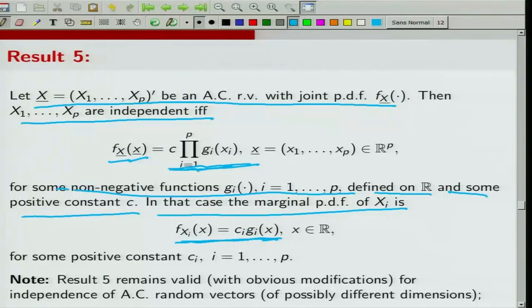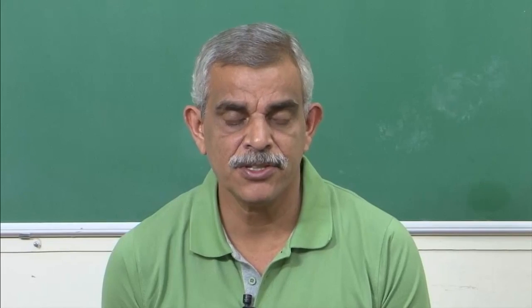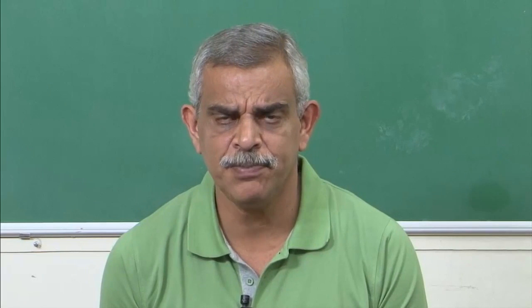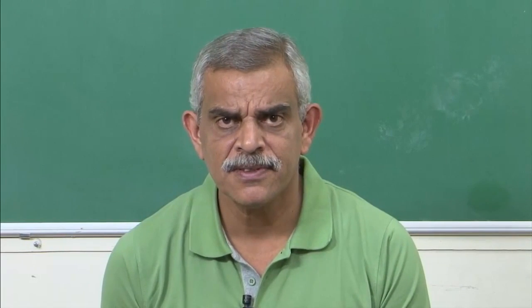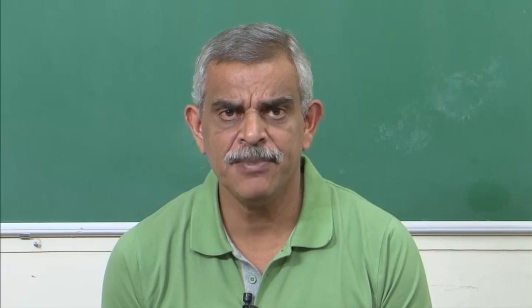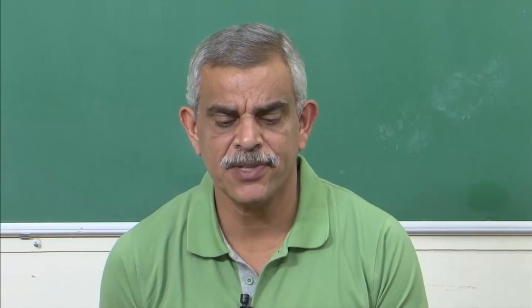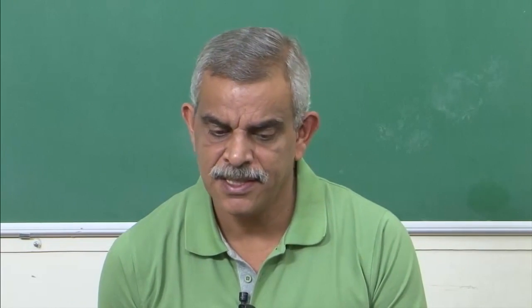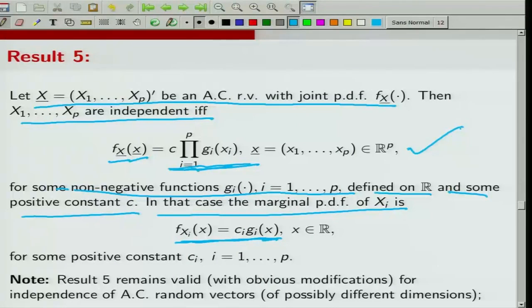So, this sometimes turns out to be very handy in verifying whether given random variables or given random vectors are independent or not. If we are in a position to separate out the terms of X1, X2, ..., Xp in the joint PDF, and if your support can be written as the cross product of the supports of X1, X2, ..., Xp, then I can conclude that the random variables are independent. Of course, this result has an obvious modification to the case of random vectors. So, Result 5 remains valid with obvious modifications for independence of absolutely continuous random vectors of possibly different dimensions.